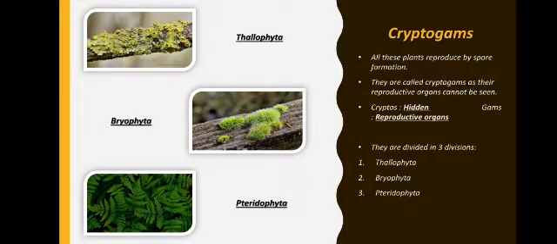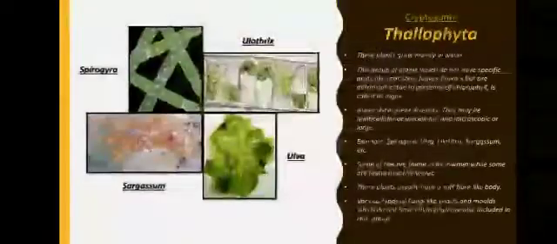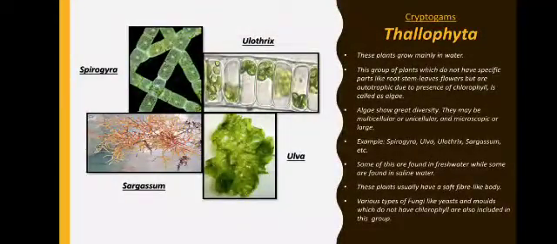They are divided into three divisions. Let us start first with Thallophyta. What are the characteristics? These plants grow in water, right? Here these plants do not have specific parts like root, stem, leaves, flowers, but still they are called plants. Why? There is a reason for it, because they show presence of chlorophyll. Followed, why still they are called plants? Because they show presence of chlorophyll. And where is chlorophyll present? It is present in the chloroplast.